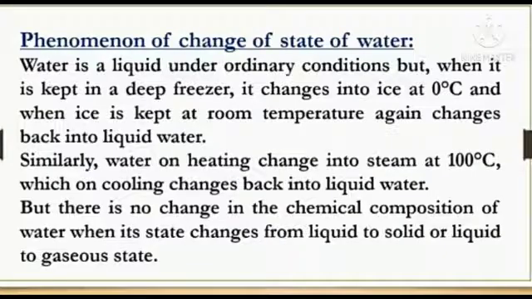Water is a liquid under ordinary conditions, but when it is kept in a deep freezer, it changes into ice at 0 degrees Celsius. And when ice is kept at room temperature, it again changes back into liquid water. Similarly, water on heating changes into steam at 100 degrees Celsius, which on cooling changes back into liquid water.